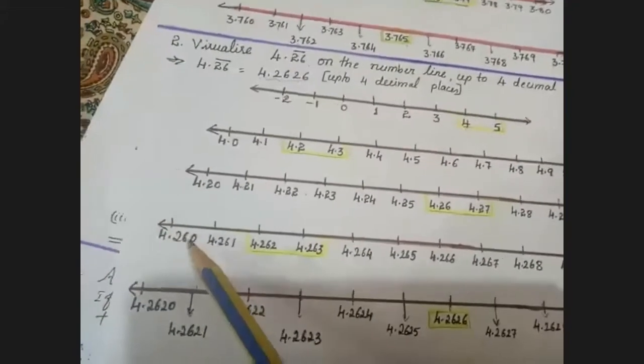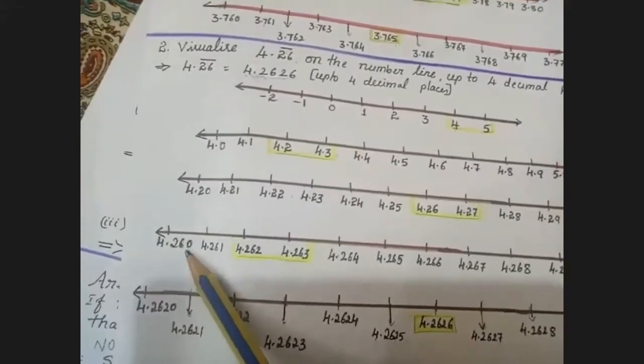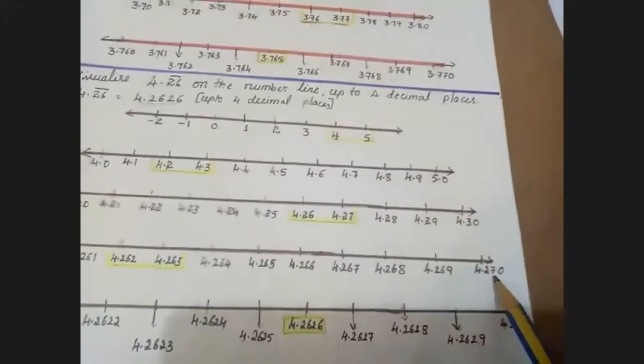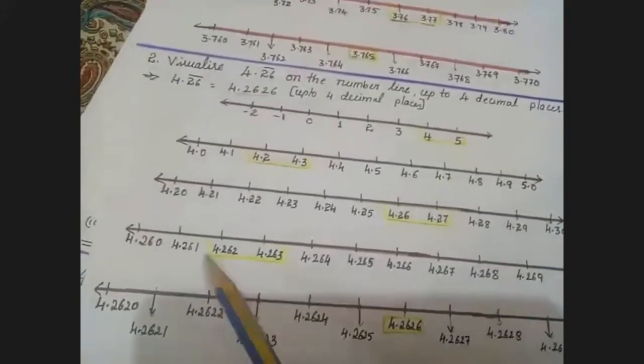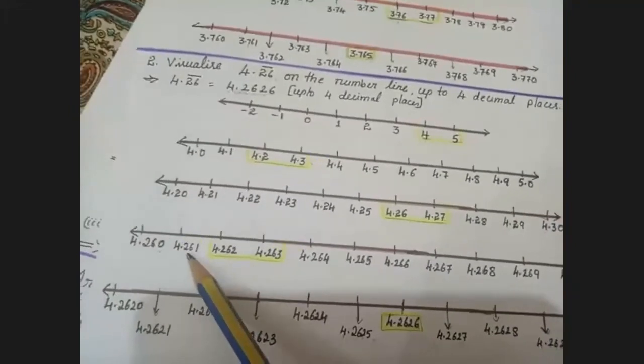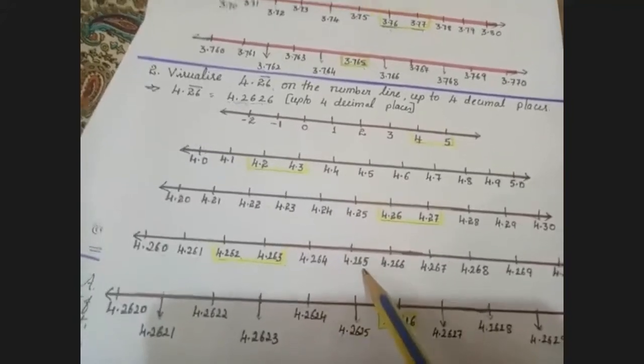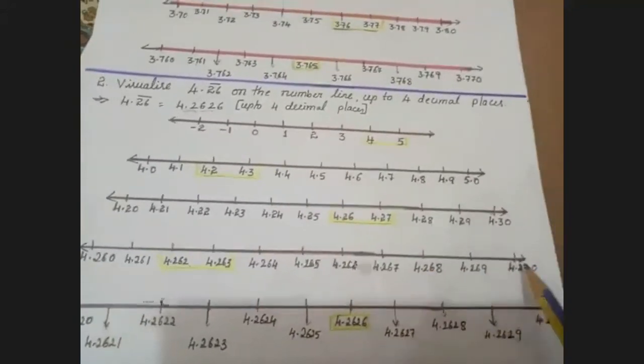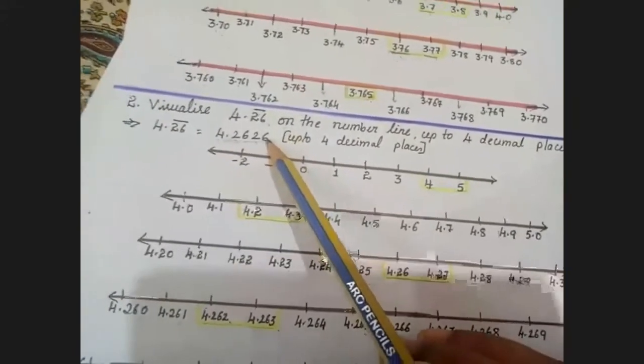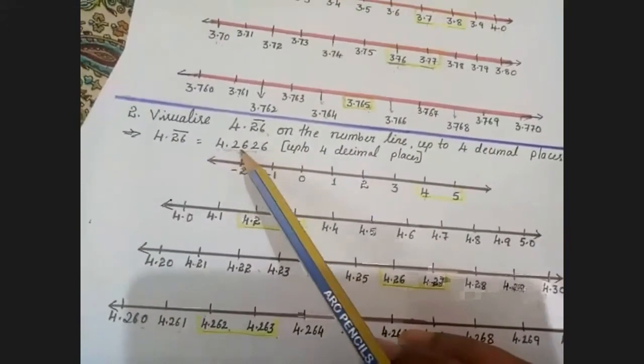Next step, I'm taking 4.260 to 4.270. Between them: 4.261, 4.262, 4.263, 4.264, 4.265, till 4.270. Now we come to the last, the ten-thousandth place.